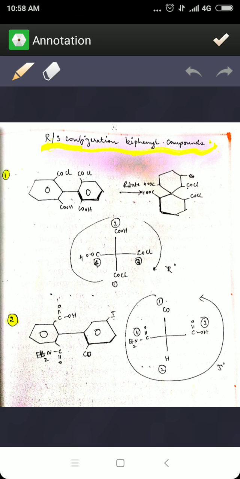Once you rotate the molecule to the right side, you'll be writing the molecule in this format. That is, once you rotate the molecule to the right, the acyl group is on your right side, and the acid is on your left side. Similarly, the acyl group is on your right side and the acid is on the left side. So this is how the structure will be once you rotate the biphenyls. Now after rotation, you have to write down the plus marks, because you have to assign the RS configuration.